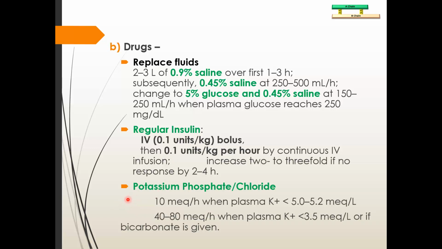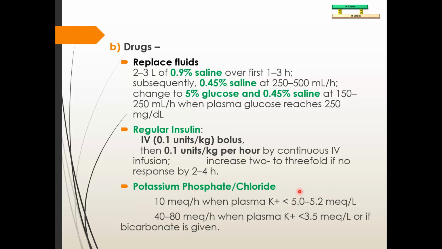Next is potassium supplementation. Initially there may be hyperkalemia. If the patient is hyperkalemic, that is more than 5.2 milliequivalent per liter potassium concentration, you do not need to give potassium supplementation at that time, but you have to keep an eye on the potassium level.